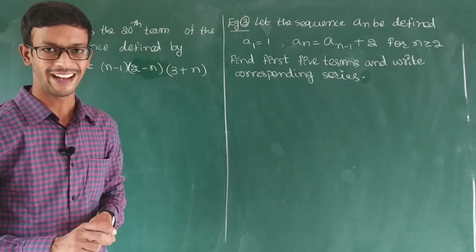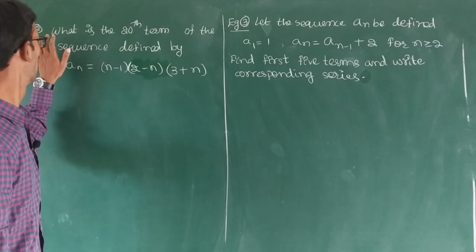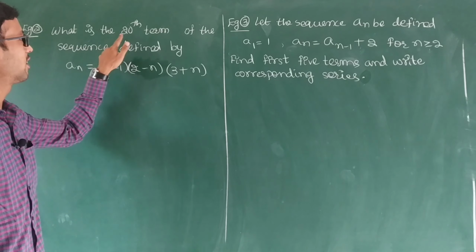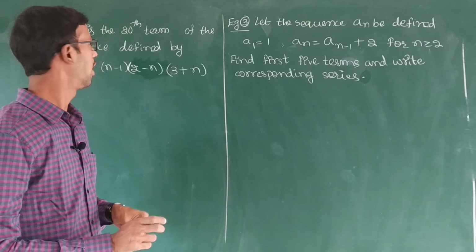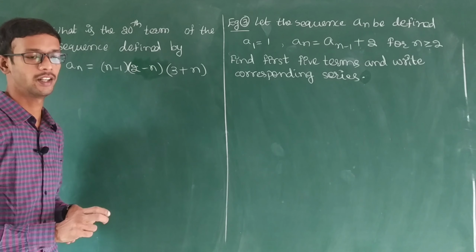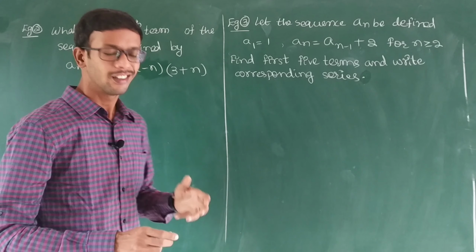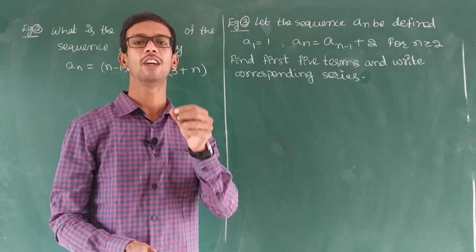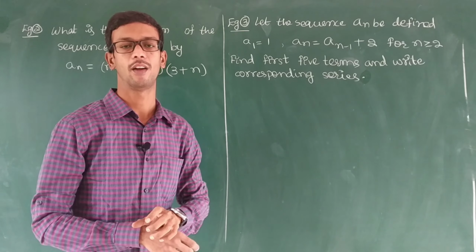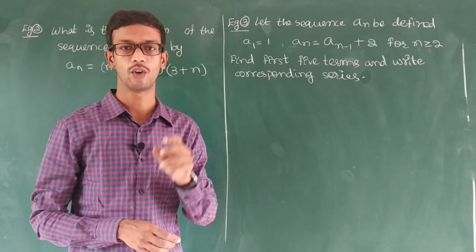Now go through example 2. What is the 20th term of the sequence defined by? This is a very simple problem. We just have to find the 20th term. That means n equal to 20.